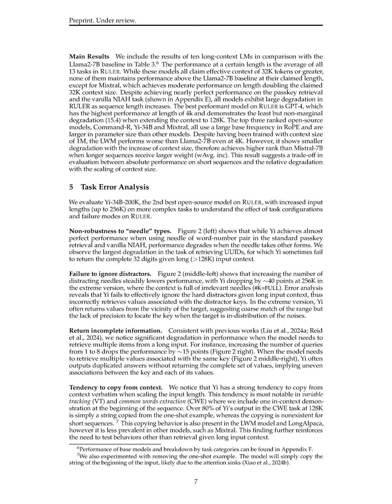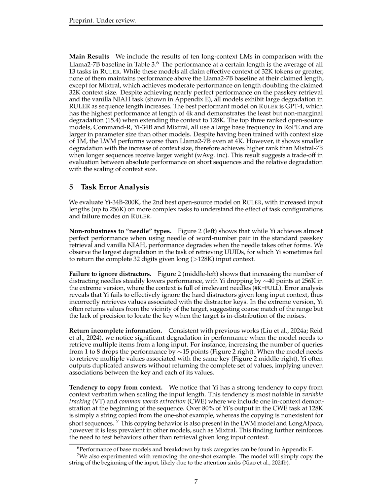Section Summary. In this section, we evaluate 10 long context language models, LLMs, using vLLM, running inference on 8 NVIDIA A100 GPUs with bfloat16 and greedy decoding. We rank these models based on effective context size, weighted average scores, and performance on various tasks, highlighting discrepancies between claimed and actual performance, with GPT-4 showing the best performance at shorter lengths. Additionally, we analyze the non-robustness of the Yi-34B-200K model to different task configurations, such as struggling with needle types and failing to ignore distractors, impacting its performance on complex tasks.